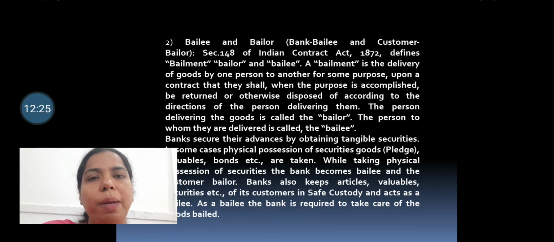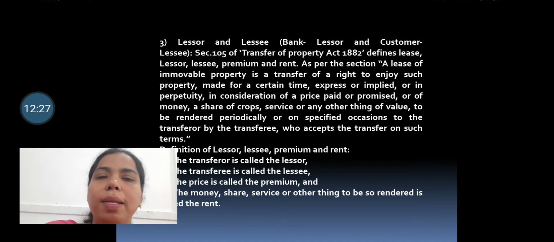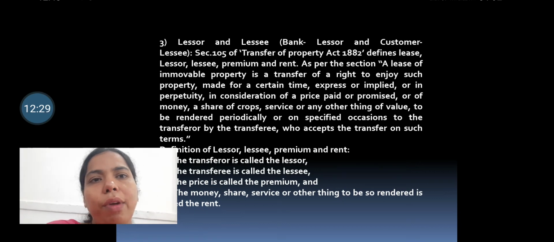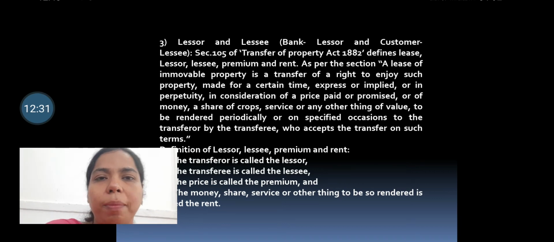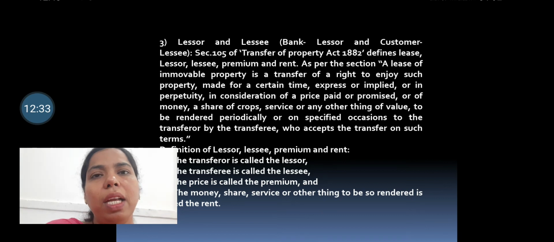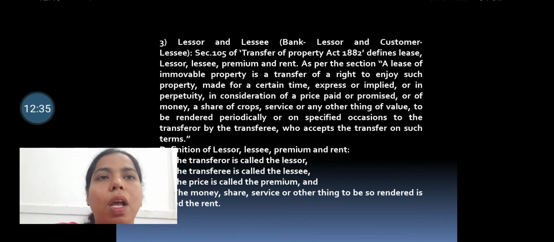Okay, so that is the bailee and bailor relationship. Similarly, the lessor and the lessee relationship. This is related to the lease. The Transfer of Property Act 1882 defines lease, lessor and lessee, premium and rent.